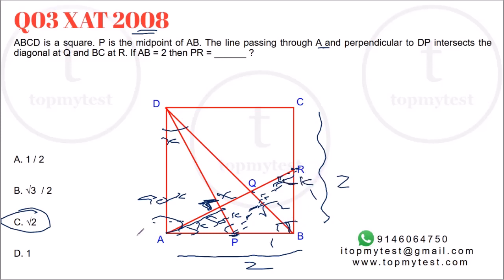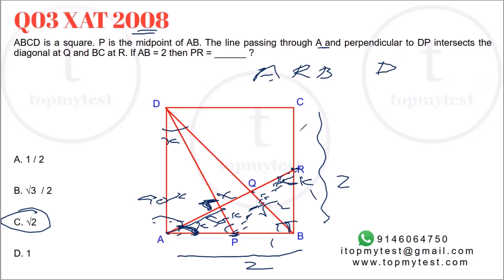Now if you take the triangle ARB and triangle DPA. So if you take ARB, angle A in this is worth K degrees, whereas in APD, angle D is worth K degrees.